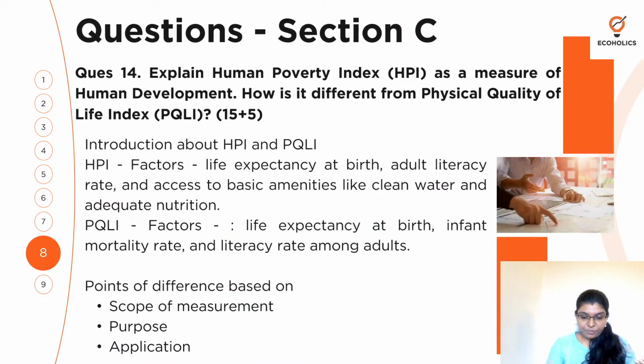Now section C. In section C, I took this question on the human poverty index with respect to the physical quality of life index. Though you are asked how this is different from PQLI, it is a 20 mark question. When it was asked in section A, we were just highlighting differences, but for this, just highlighting the differences is not sufficient. You have to give a proper introduction: first, what is the human poverty index? Because it's a 20 mark question.